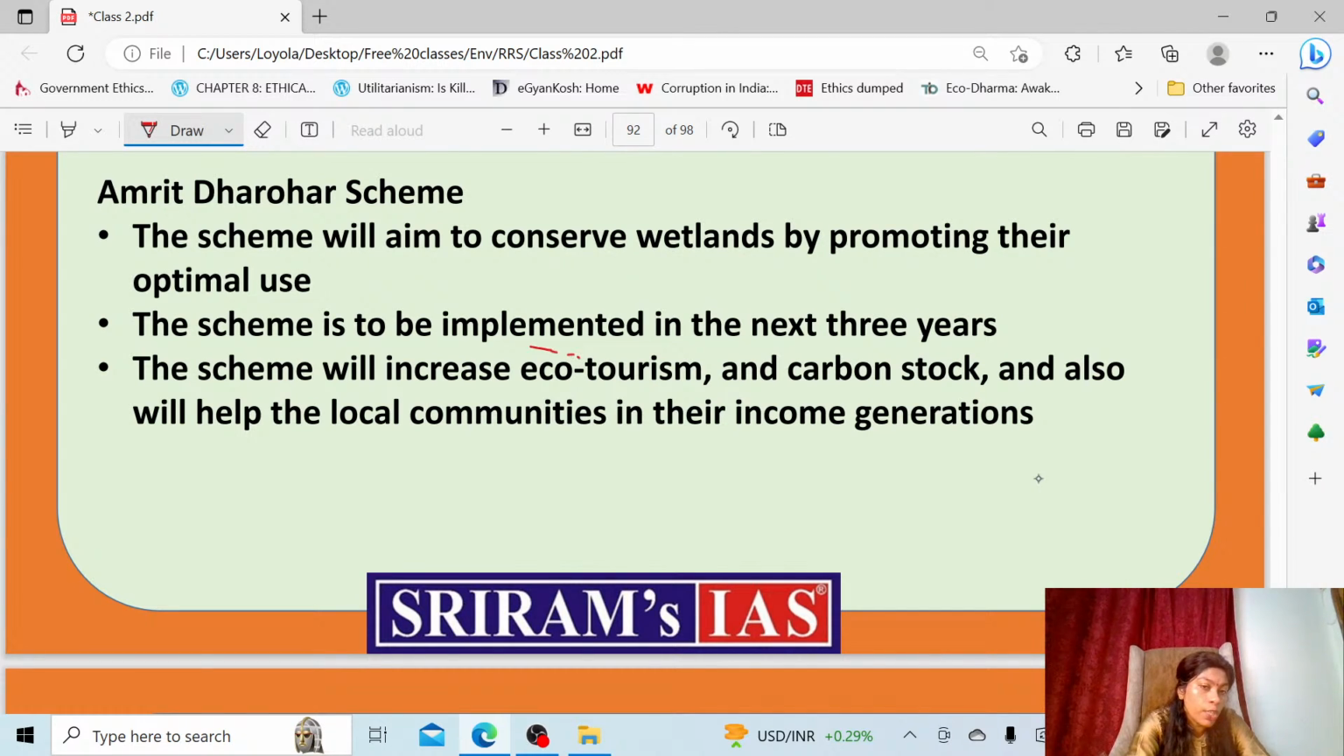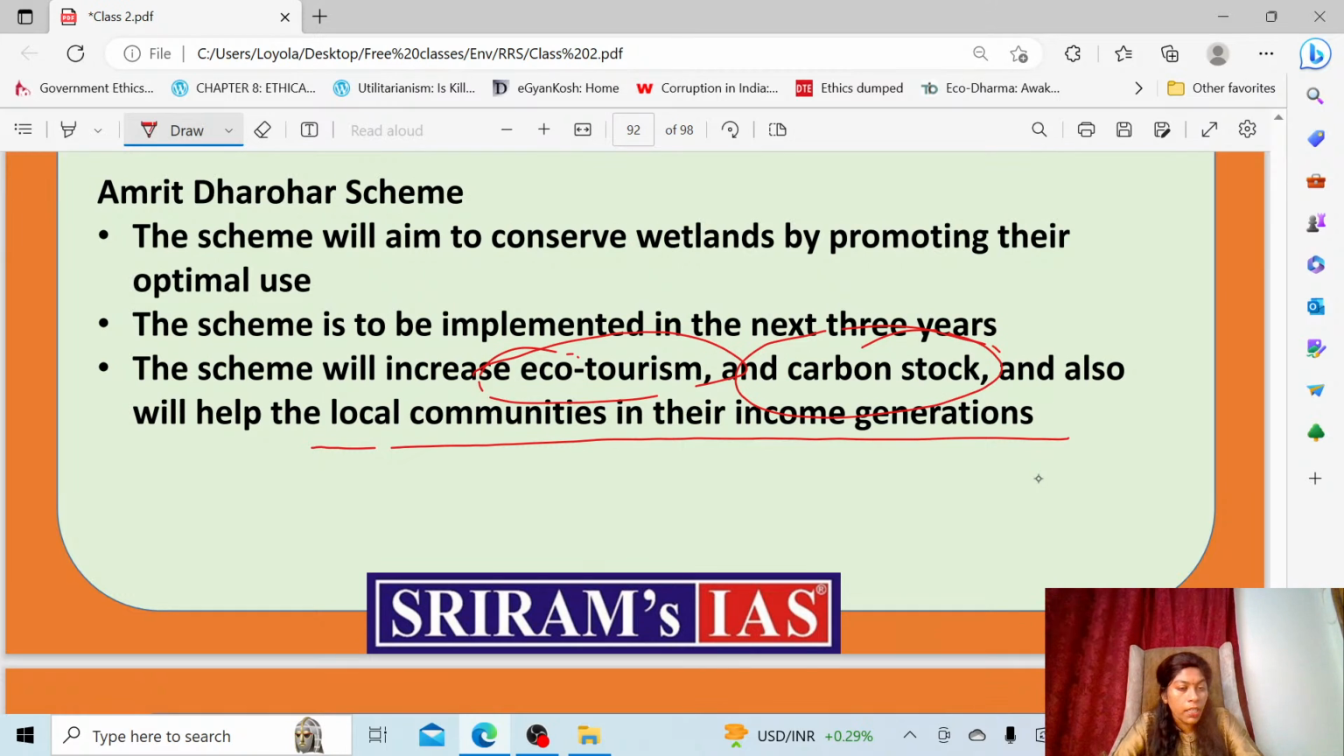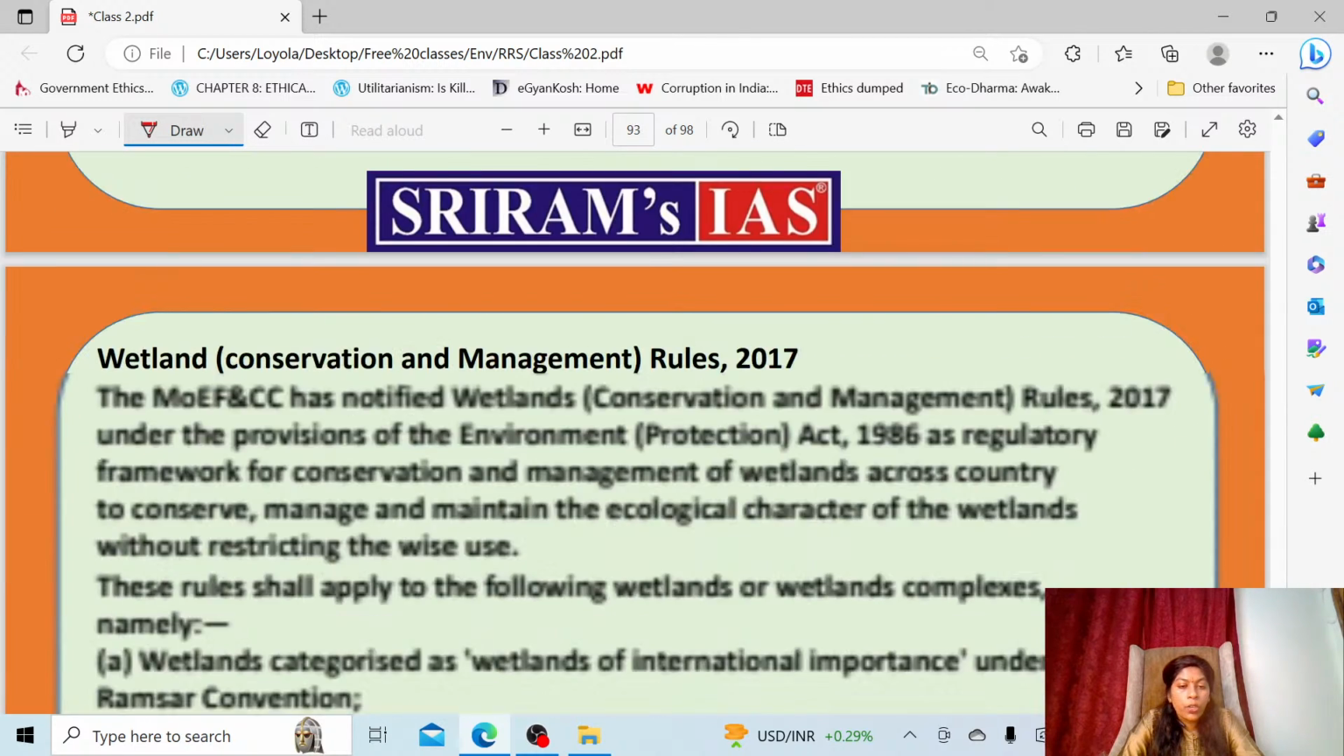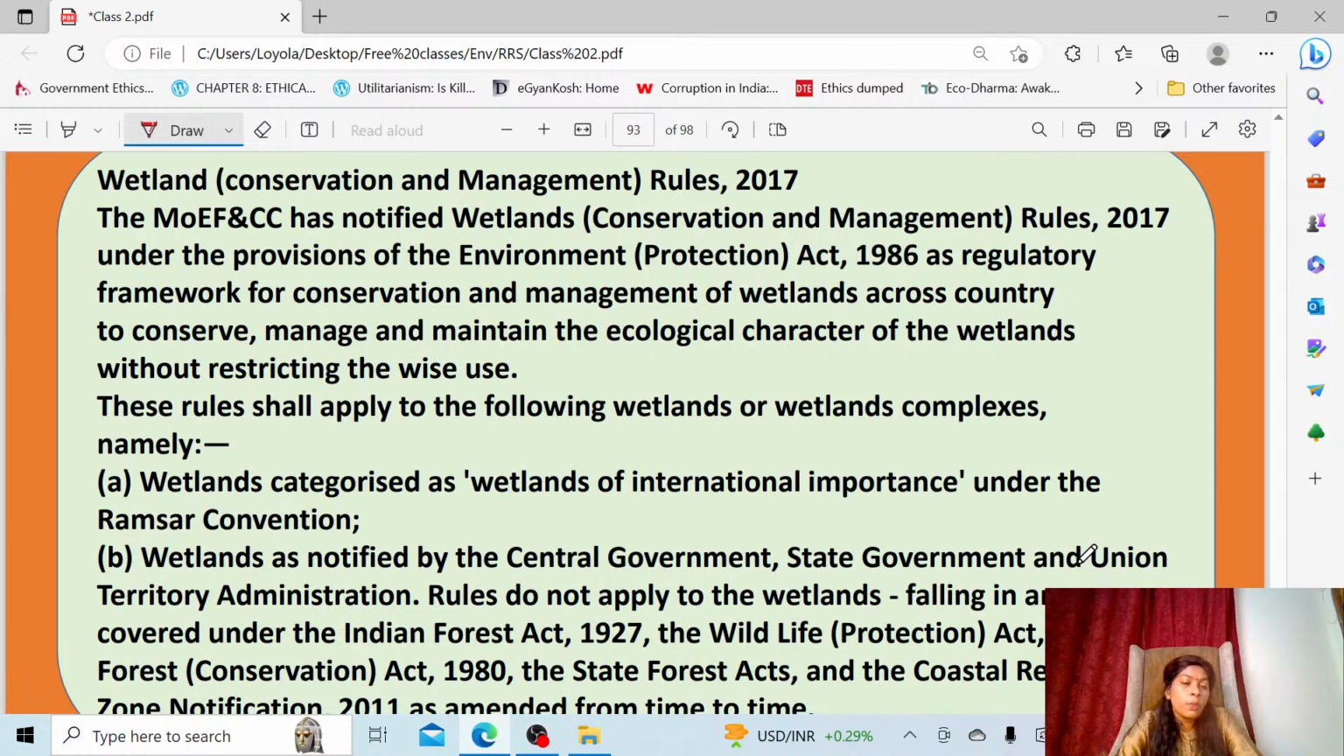So they are trying to increase ecotourism. Ecotourism is encouraged, and also the carbon stocks, how to increase the carbon stock in the wetland. Okay, at the same time you have to give benefit to the local community through tourism-related activities. So for that purpose they introduced the Amrit Dharohar scheme. Then the last one in this is the wetland management rules.